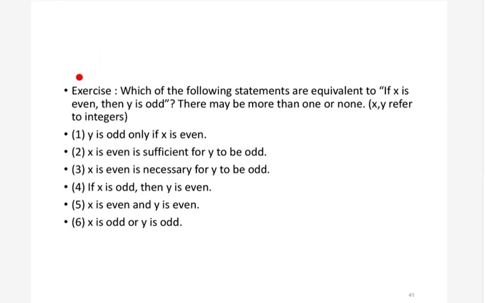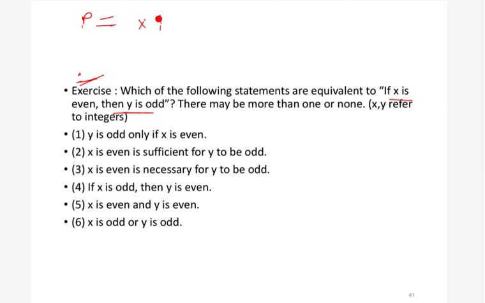Let's take this example. Which of the following statements are equivalent to "if x is even then y is odd"? So we can solve this like this. Let's assume that p is a proposition for the statement that x is even, and let's assume that q is a proposition for y is odd.